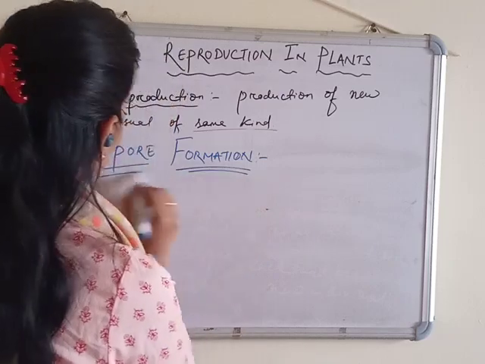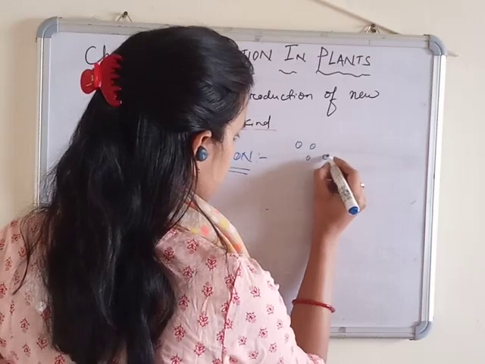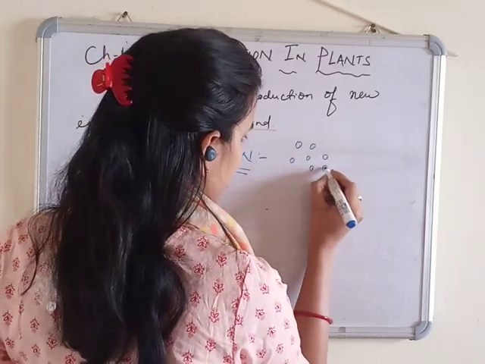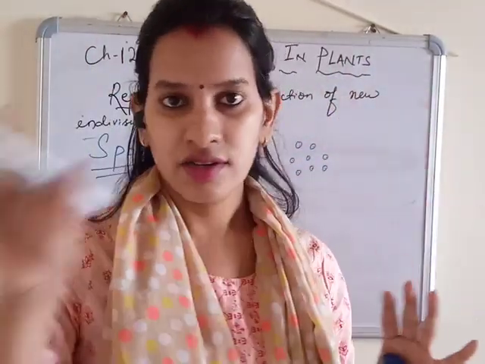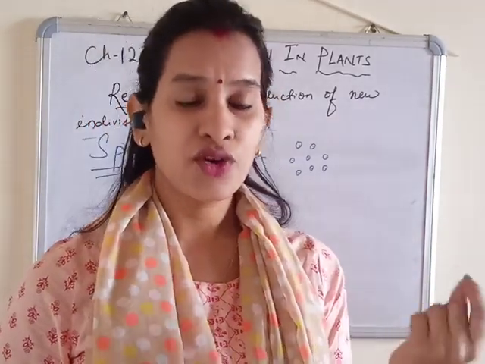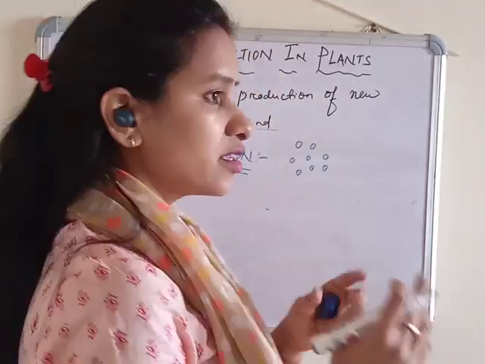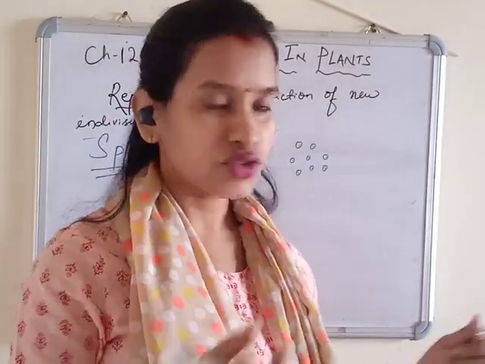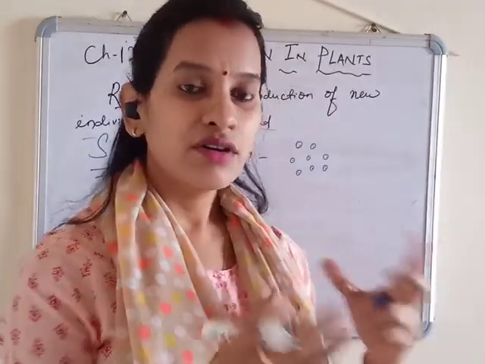Okay. So spore means what? This type of structure. They are very, very small. They cannot be seen with our naked eyes. Even in this air, fungus spores are floating. But they are not visible because they are microorganisms. They can only be visible under the microscope. In spore formation, the parent plant produces lots of spores like this, dust-like, and they are revolving in the air.